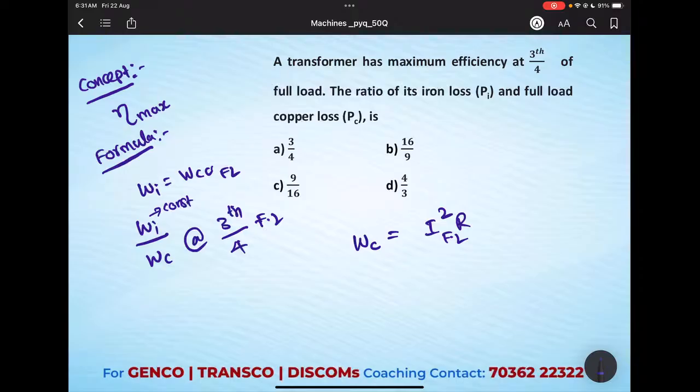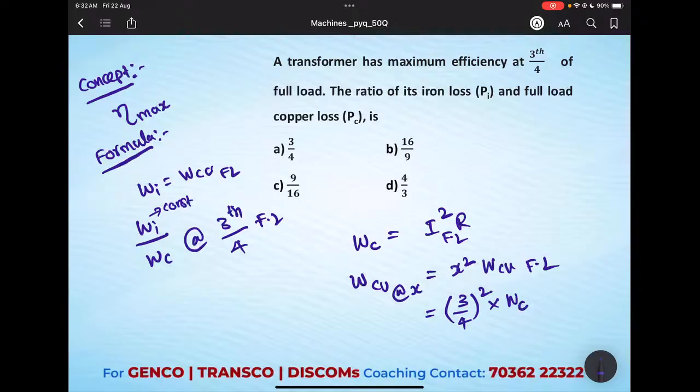Copper losses we need to calculate. We know that copper loss at any fraction of load, let's take it as x, is equal to x square into copper losses at full load. So at what fraction of load are they asking? 3/4. So our x is going to be 3/4, and you can substitute, and our full load copper loss we take as WC.